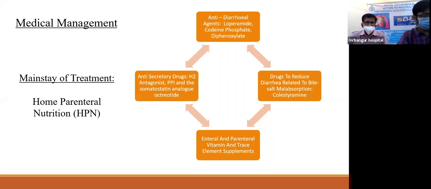And octreotide, along with being an anti-secretory agent, also decreases GI motility. Then you have anti-diarrheal agents such as loperamide, drugs to reduce diarrhea related to bile salt malabsorption such as cholestyramine, and you have enteral and parenteral vitamin and trace element supplements.